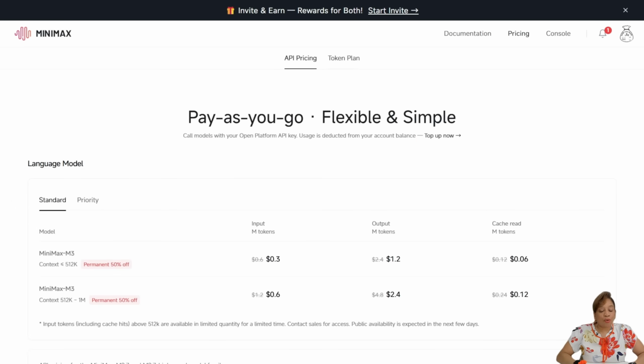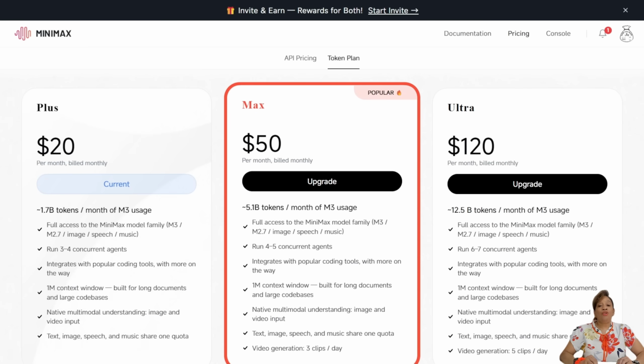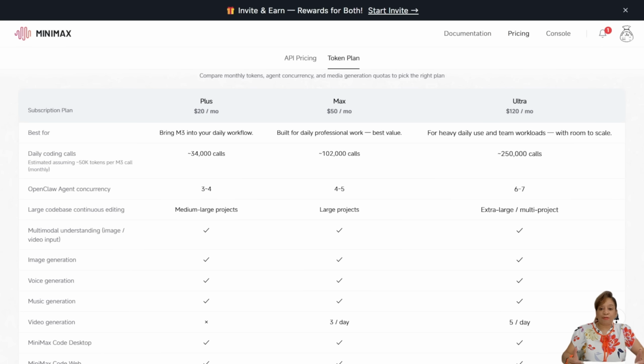Now once you have that, you decide which plan is for you. You have the token plan. You chose which plan. The popular one is the Max. Look at all the different features it has. Built for daily professional work. Best value. So that's why I chose the Max.